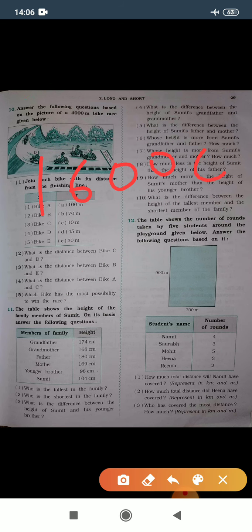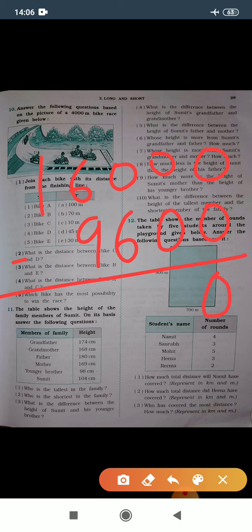So let's see, 16,000 minus 9,600. 0 minus 0 gives you 0. 0 minus 0 equals to 0. 0 minus 6 is not possible. So I will cut this 0 here and I'll write here 10. 10 minus 6 gives you 4. This 6 I will cut here and I'll write here 5. 5 minus 9 is not possible.